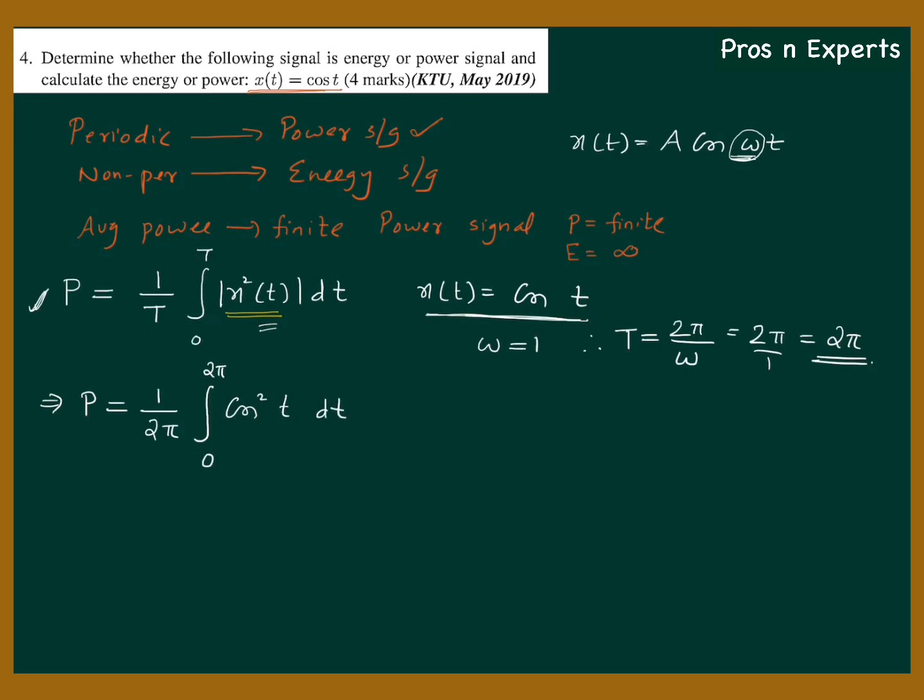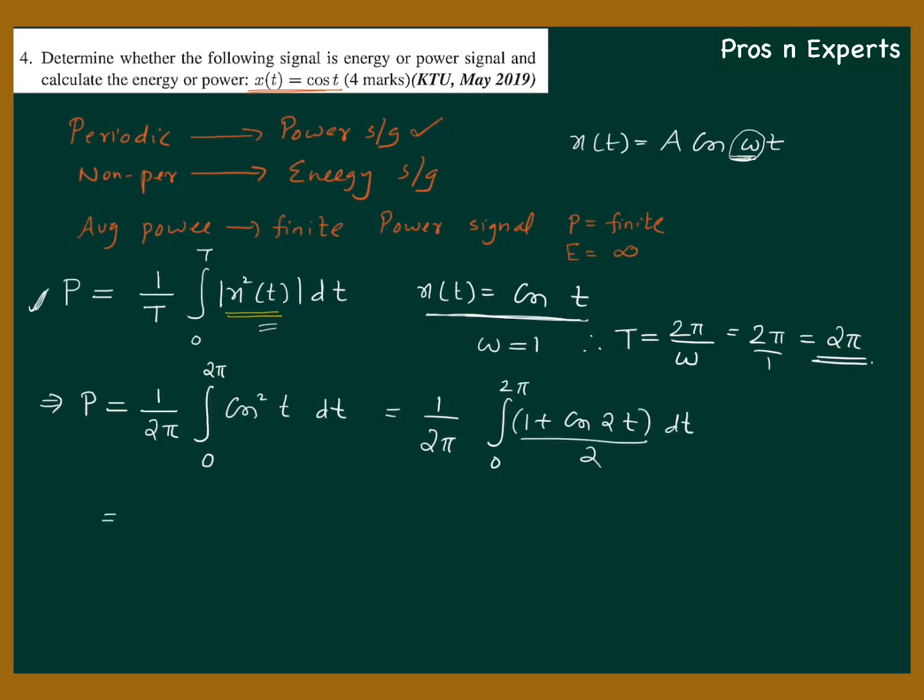Now it is only a matter of integration. That is given by 1 by 2 pi into integral 0 to 2 pi. Instead of cos square t, I know it is 1 plus cos 2t whole divided by 2, dt.